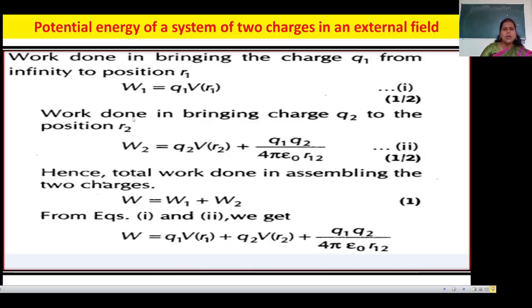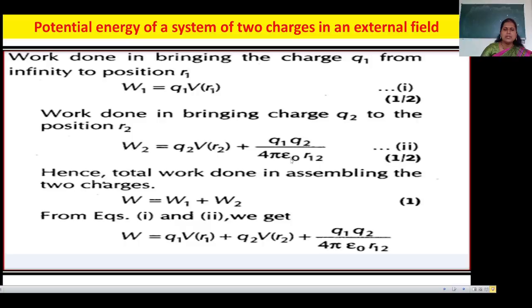Now see the work done for the Q1 charge: W1 is equal to Q1 V(R1). Now there is the Q2 charge. Work done in bringing Q2 to the position R2, W2 is Q2 V(R2) plus Q1 Q2 over 4 pi epsilon naught R12.